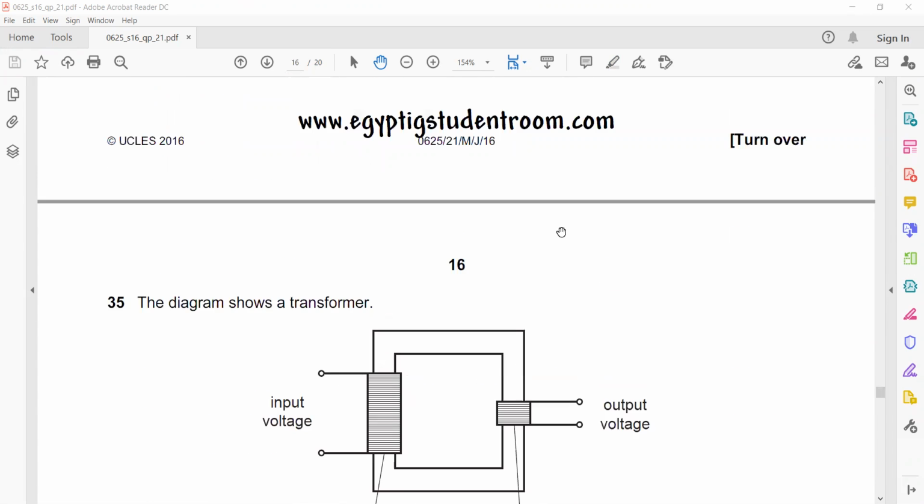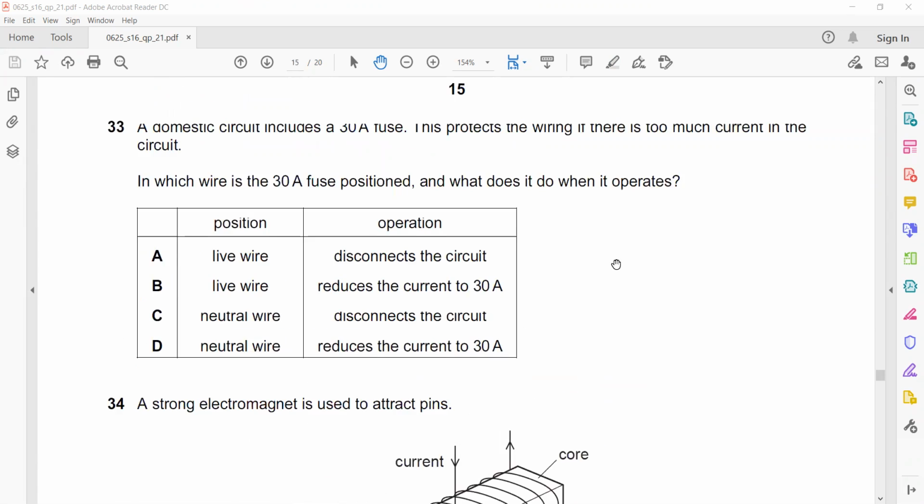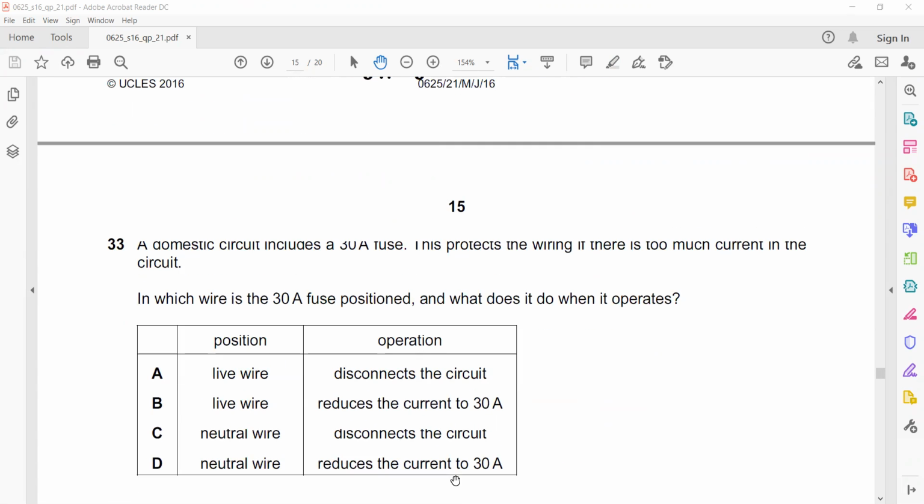This one is magnetism. We are only discussing the electricity part.